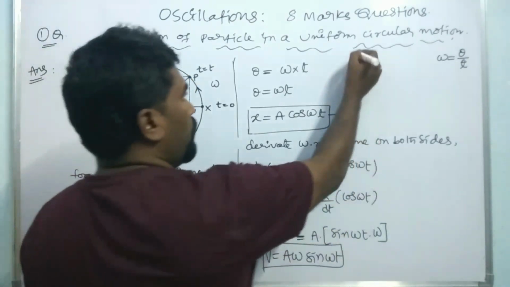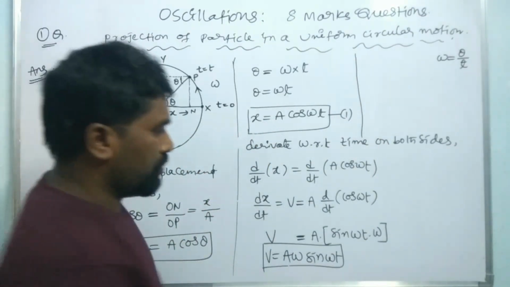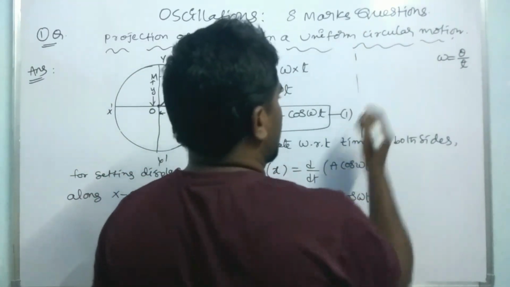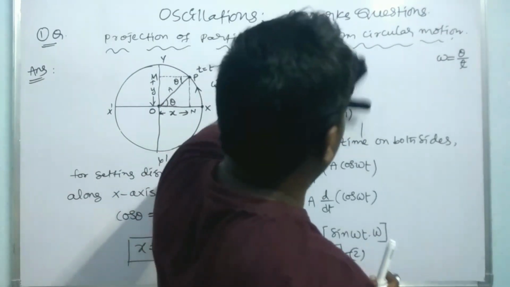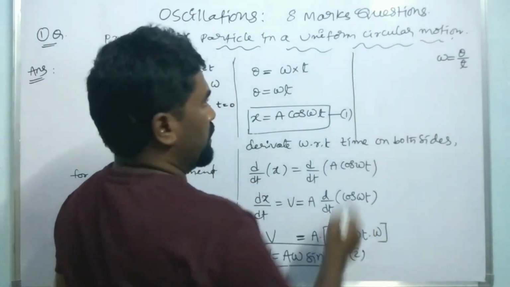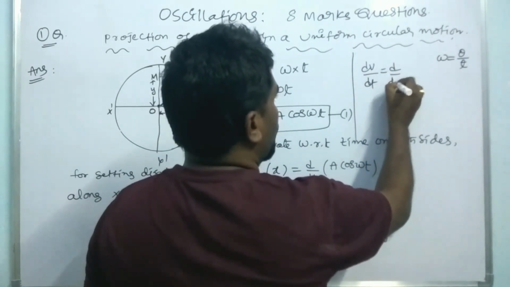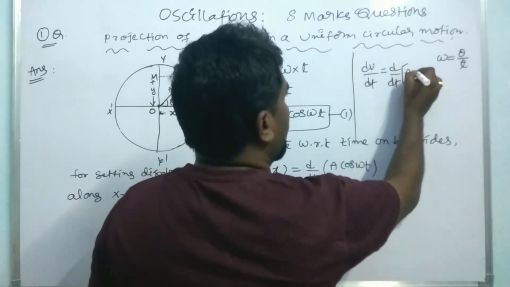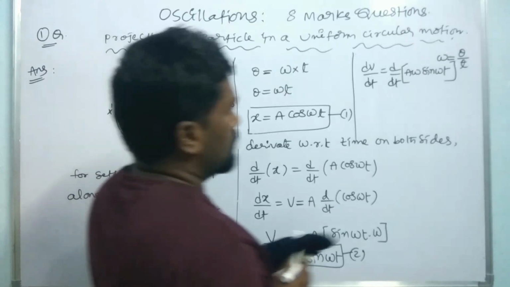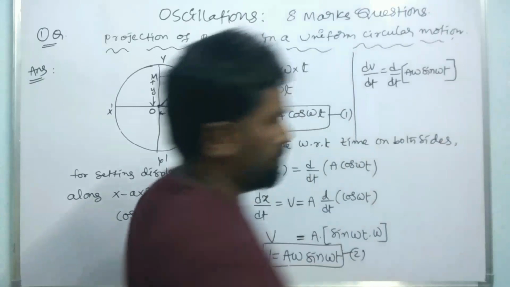For getting the acceleration, we have to differentiate equation 2 again with respect to time on both sides. Then we can get the acceleration of the particle performing uniform circular motion. Now dv by dt is equal to d by dt of A omega sin omega t, which is the velocity equation of the particle.